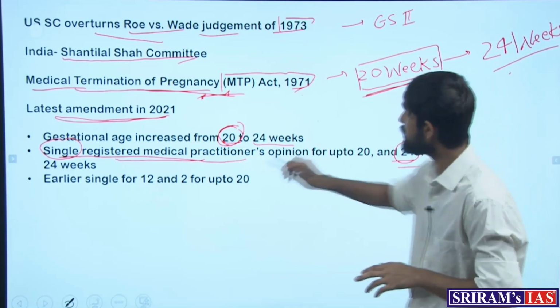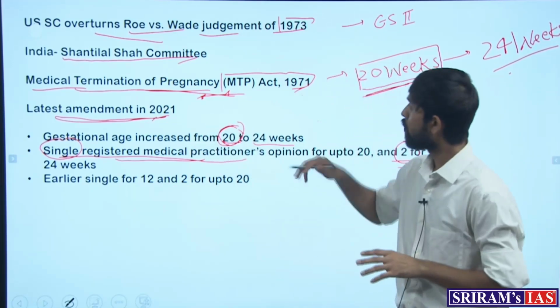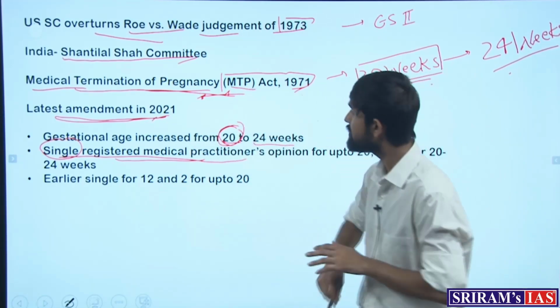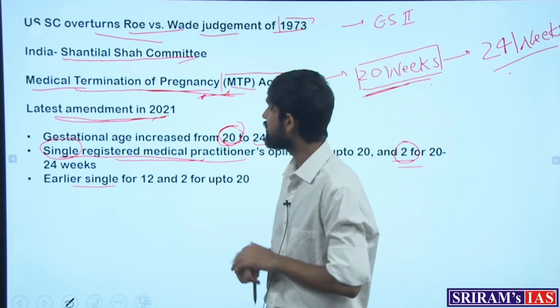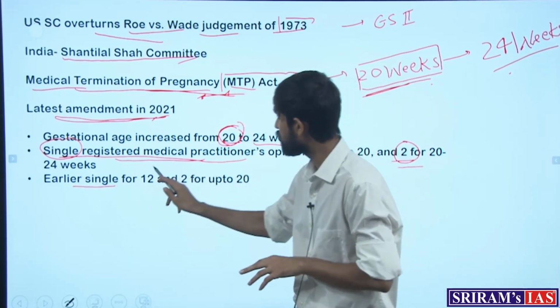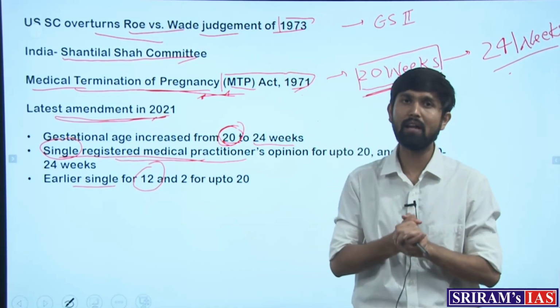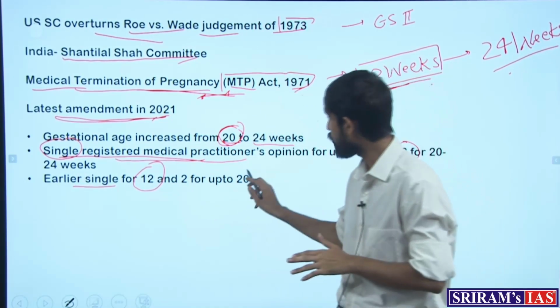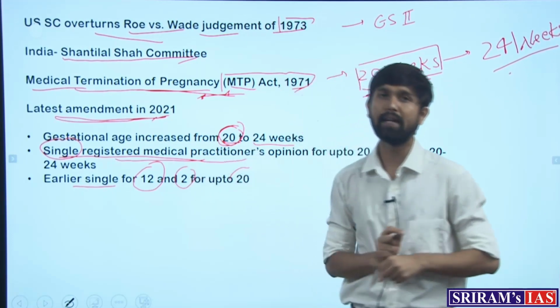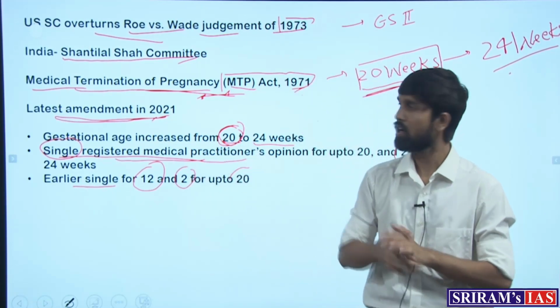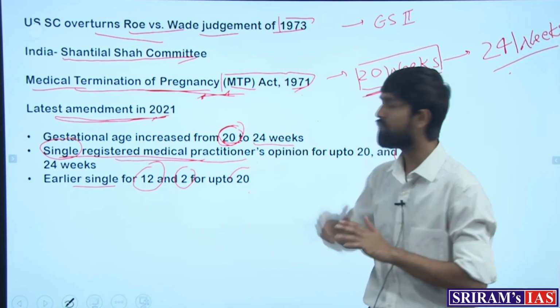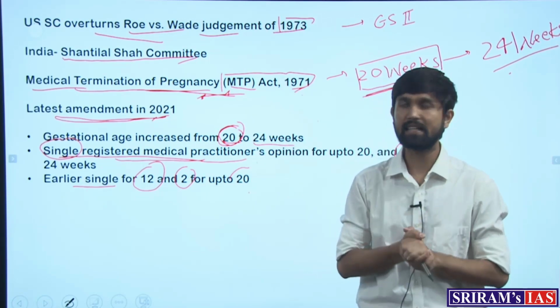This is the part of the amendment of 2021. What was the case in the earlier Act? Earlier, a single registered medical practitioner's opinion was required up until 12 weeks of pregnancy, and from 12 weeks to 20, two registered medical practitioners' opinion was required. So this is the change from the previous Act to the latest amendment.